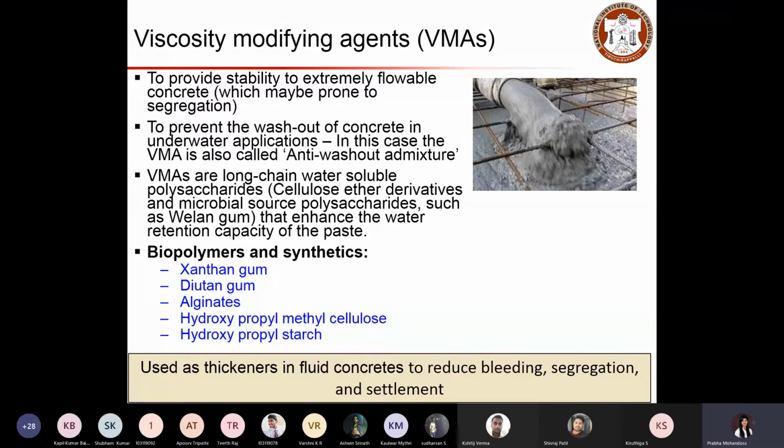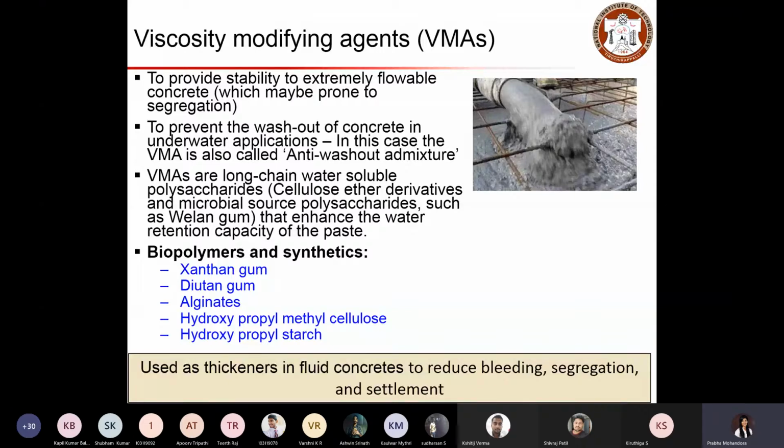So in such cases, we avoid using much aggregate, and the paste content will be more. When we have more paste content, and it is too flowable, then there is a possibility of segregation and bleeding. In such cases, these admixtures provide stability so that the mix stays stable in its form.